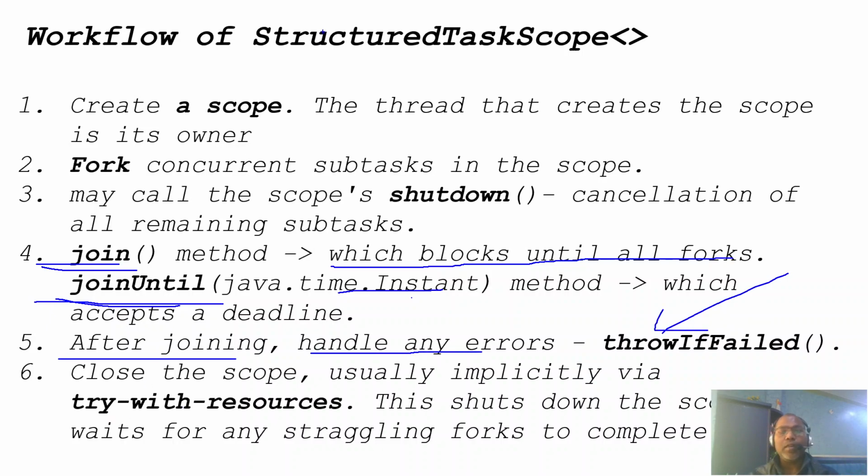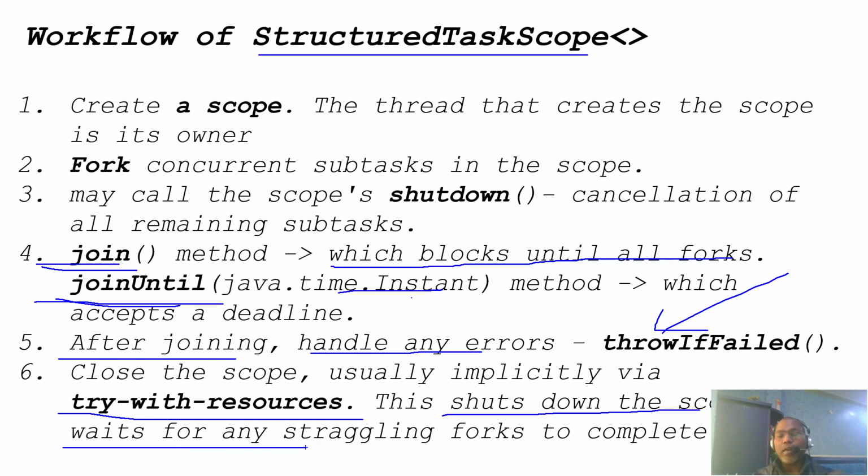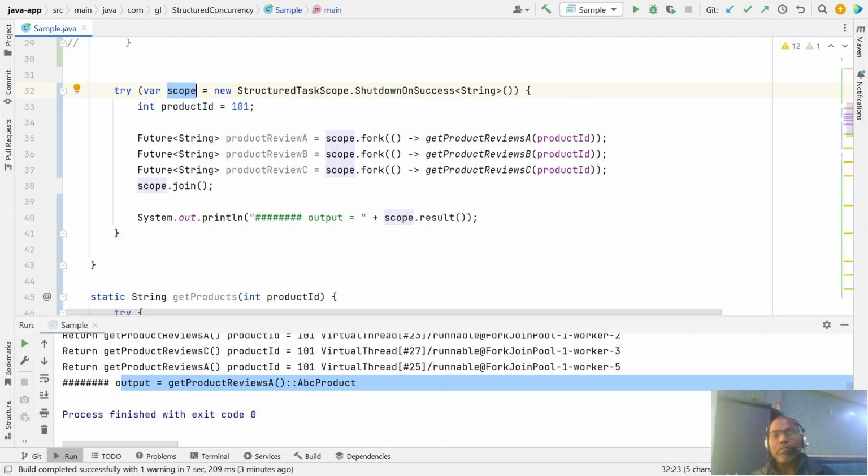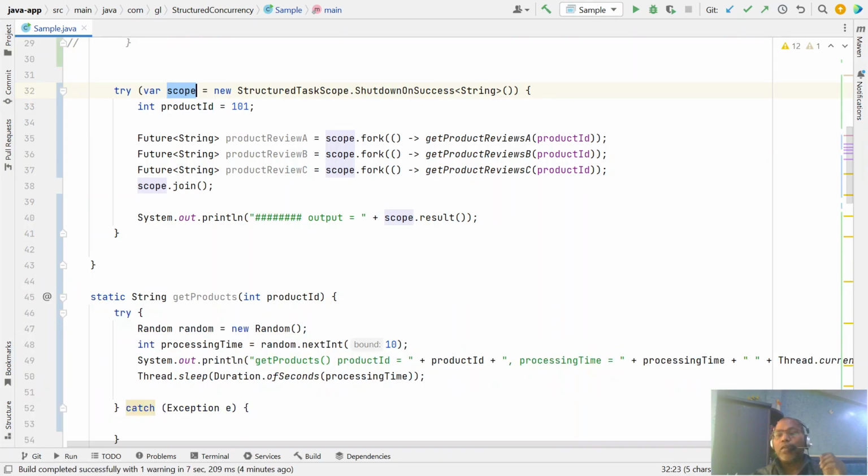And the last point: this StructuredTaskScope, please prefer to create inside a try-with-resources, so that all the waiting tasks are automatically closed or shut down. The shutdown of the scope and waiting for the forked subtasks to complete are handled automatically by your fork and join. So these are some things about structured concurrency.